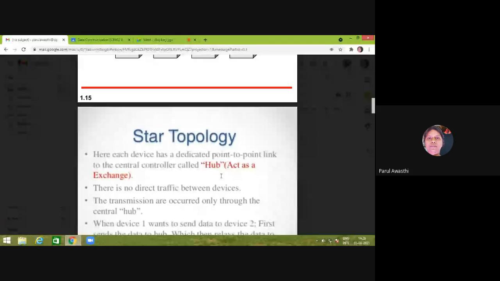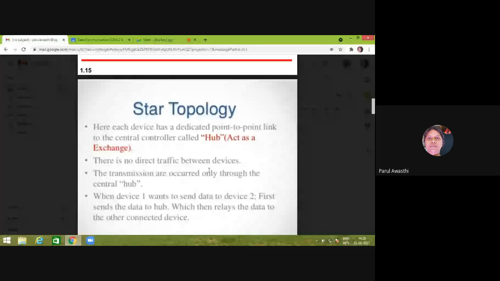The transmission occurs only through the central hub. Whenever any device wants to send data to another device, it firstly sends the data to the hub, and the hub then relays the data to the other connected device, right?